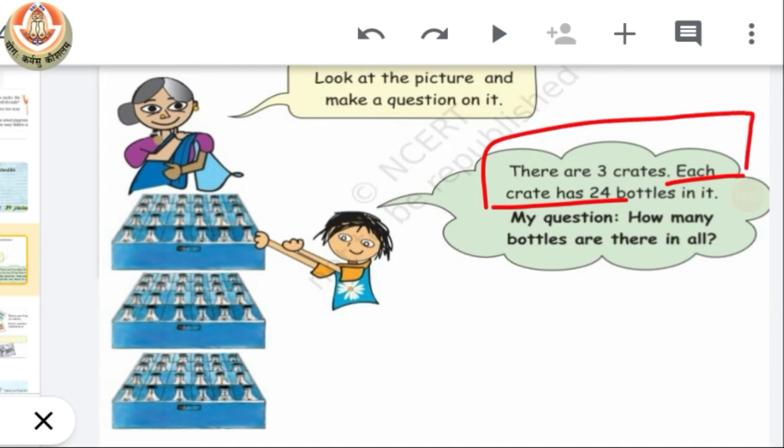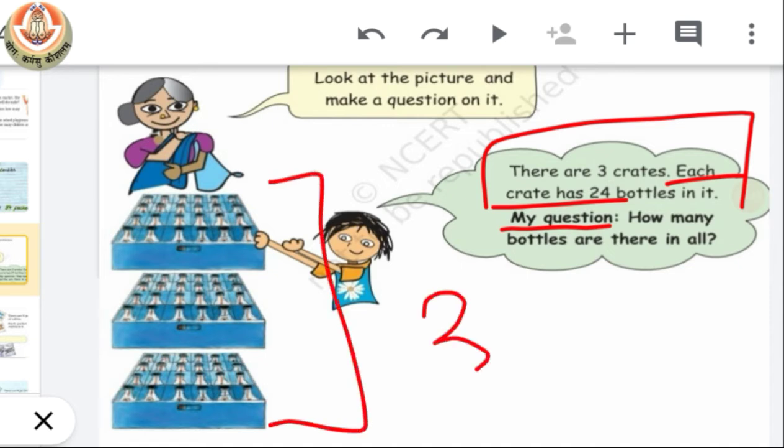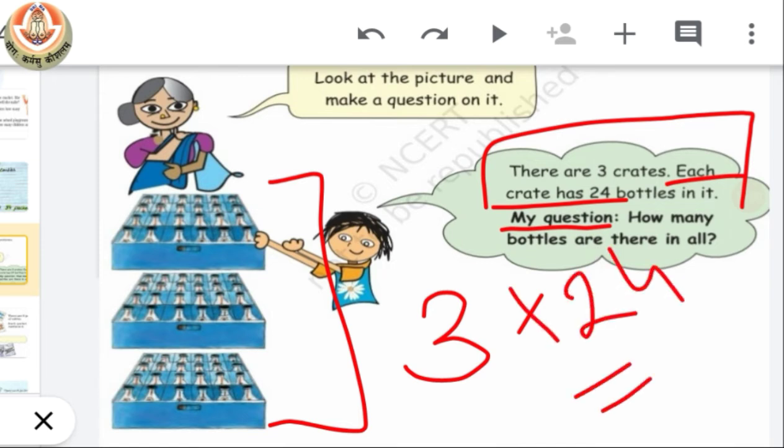Okay, this is the situation. So the problem Srishti made is how many bottles are there in all, means how many bottles are there in all the three. If there are 3 crates and 24 in each, then how many in total? So how can we find the answer? We have to multiply 3 with 24 to find the answer.